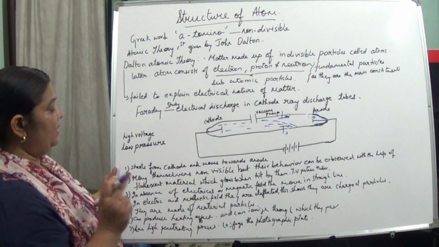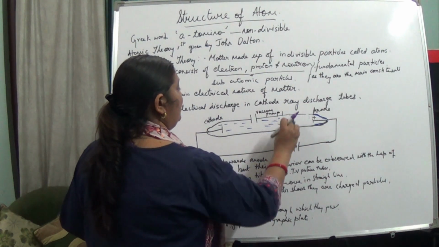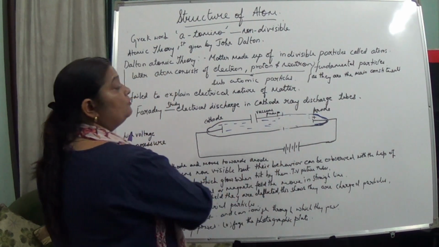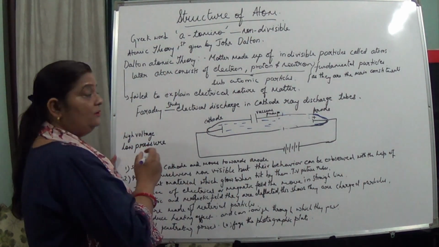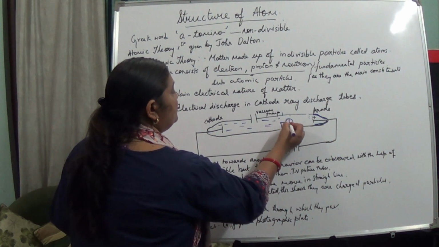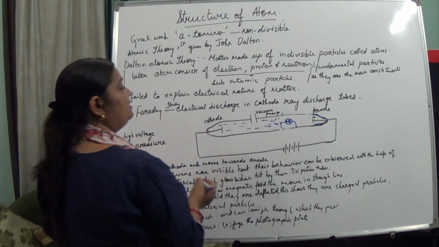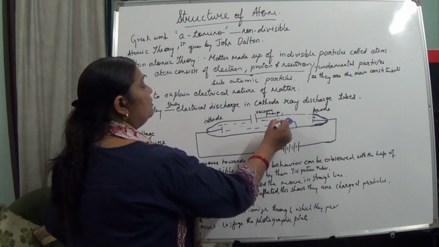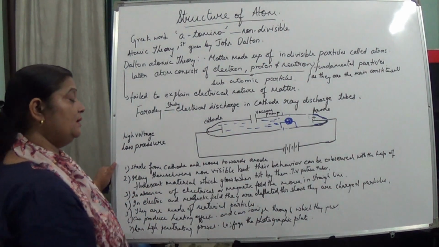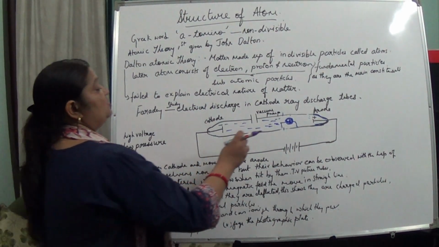Next, they are made up of material particles. How was this proved? A paddle wheel was fixed in the path, so when the rays started moving from negative to positive, the wheel started moving. It means they are material particles.